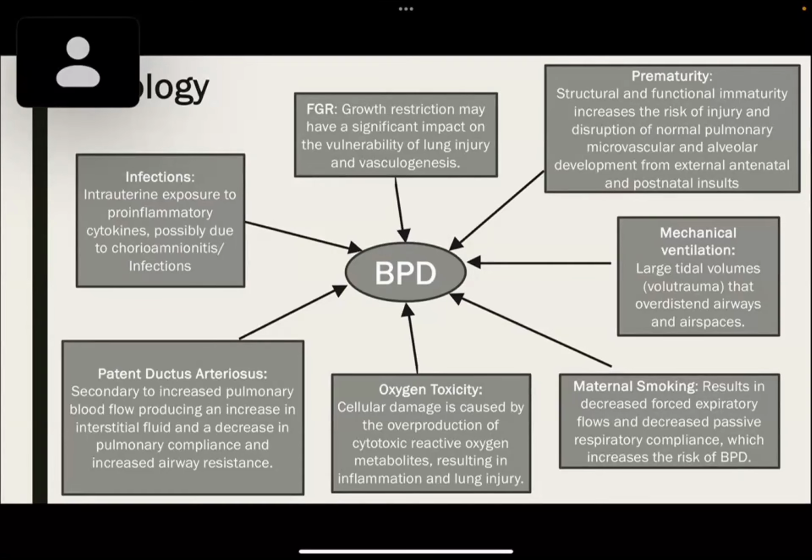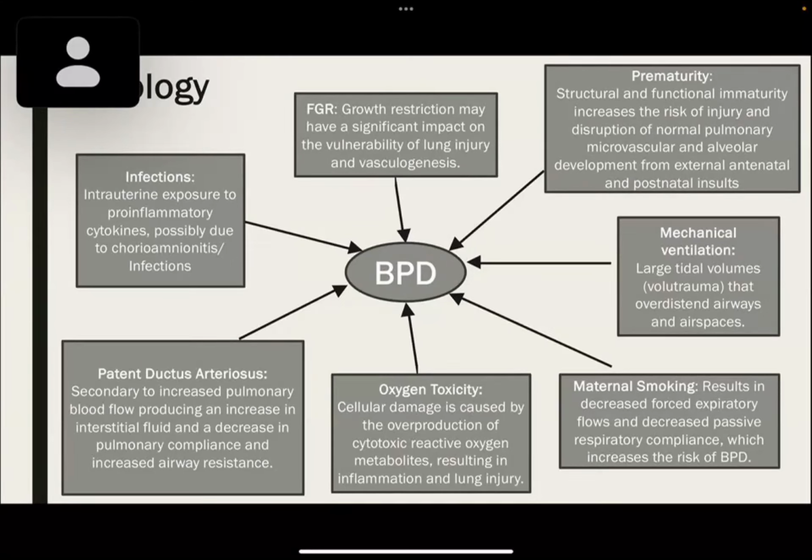By mechanical ventilation, large tidal volumes, that is volutrauma, causes overdistension of airways and air spaces. Maternal smoking results in decreased forced expiratory flows and decreased passive respiratory compliance, which in turn increases the risk of BPD. Oxygen toxicity is caused by cellular damage, causes overproduction of cytotoxic reactive oxygen metabolites, resulting in inflammation and lung injury.